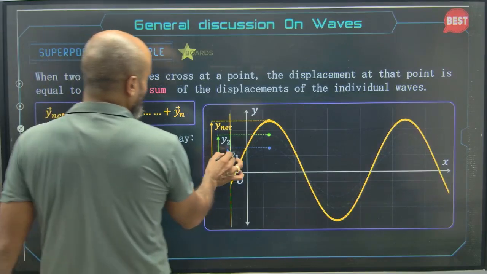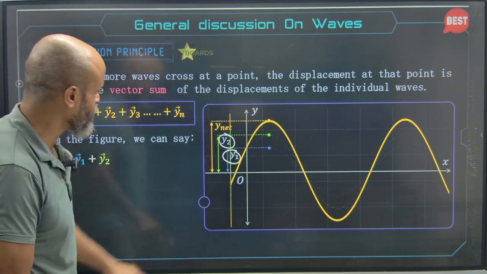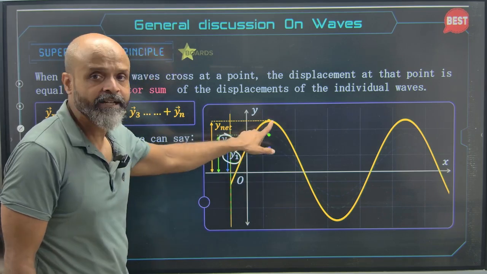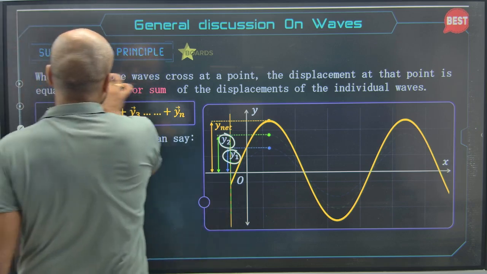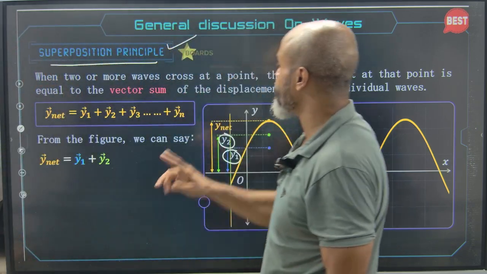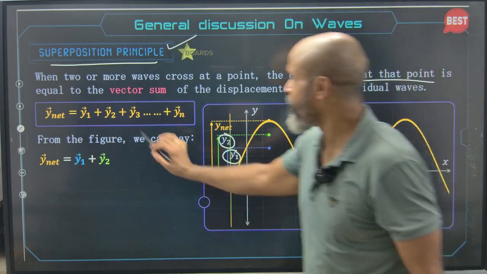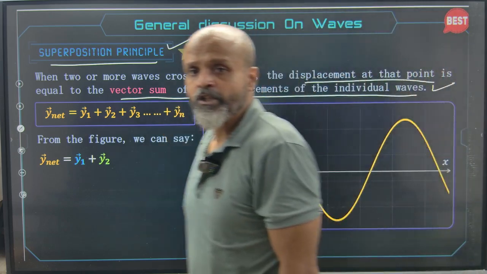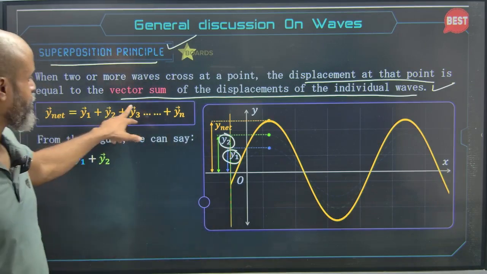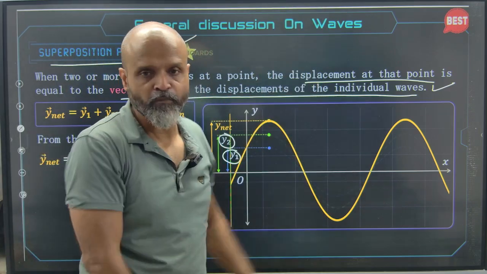So if we have a wave with amplitude y1 and a wave with amplitude y2, when they combine together, they will generate a net amplitude of y1 plus y2. So that's the superposition principle. When two or more waves cross at a point, the displacement at that point is equal to the vector sum of the displacements of the individual waves. So the displacement of that particular point will be the sum of the amplitudes of both the waves.